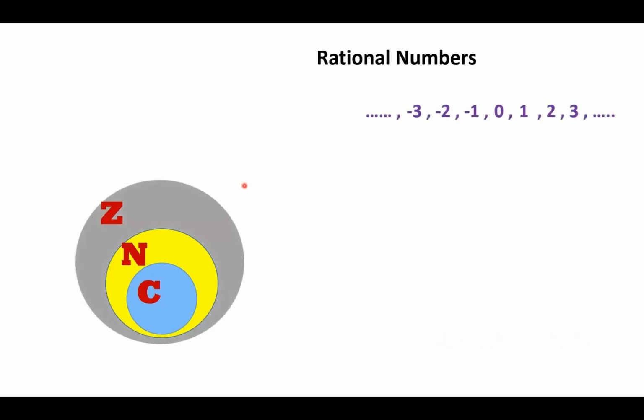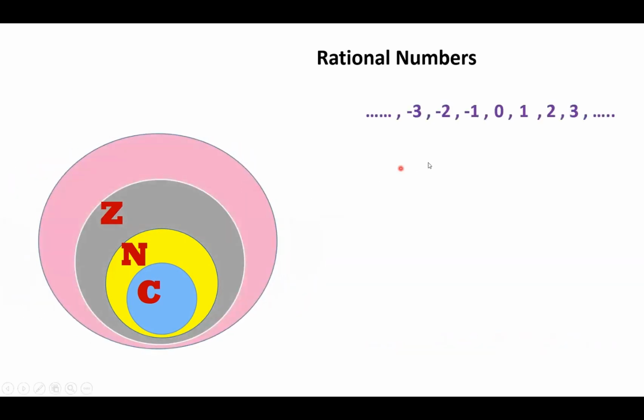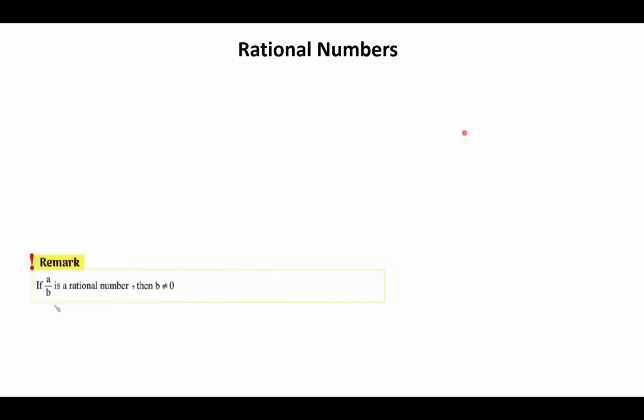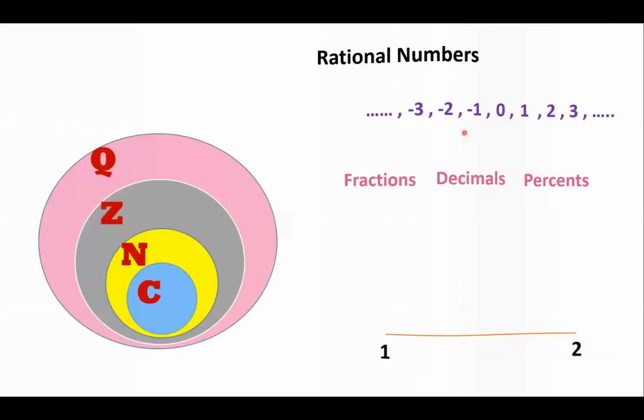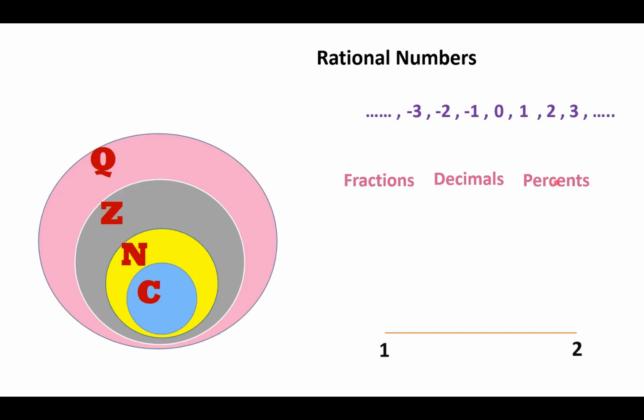Rational is bigger than the last 3 sets that we said. It's bigger than the counting, bigger than the natural, bigger than the integers, because it includes all the positive numbers, all the negative numbers, the 0, but it includes other new elements. Like what? Like the fractions, the decimals, and the percentages. Let's see, what does it mean?